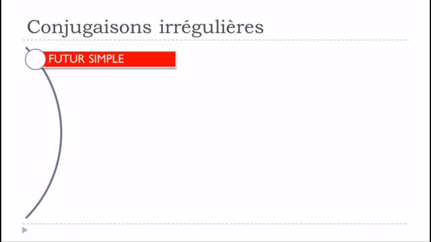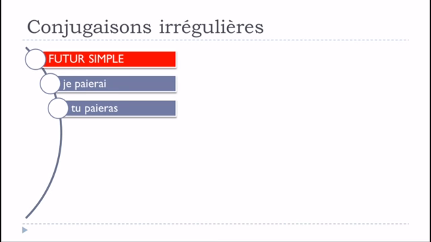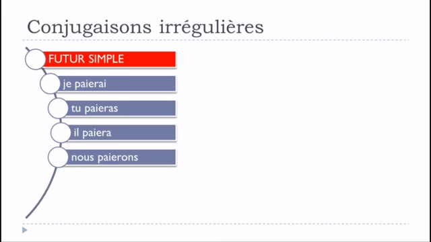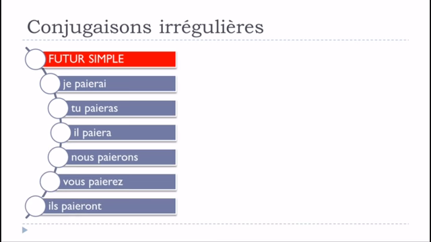So as you can see, I've been dividing the screen in two. So we'll see first the official way l'Académie Française would like us to write it or to say it. So je paierai, tu paieras, il paiera, nous paierons, vous paierez, and then ils paieront. Okay, so you can see that it's exactly the same thing. This Y is gone and it's replaced by this I for each form.